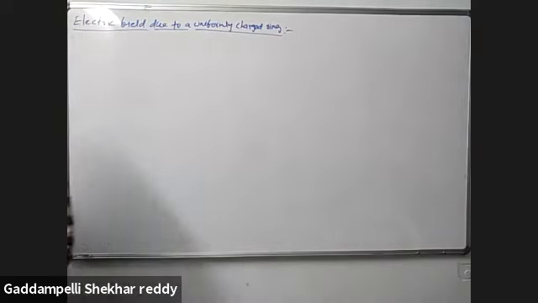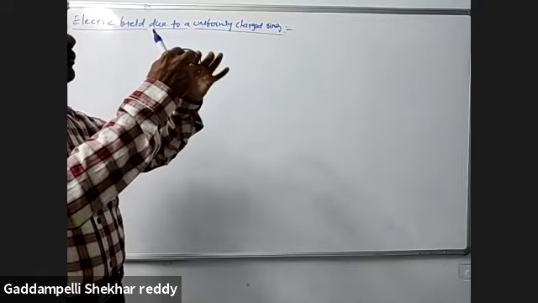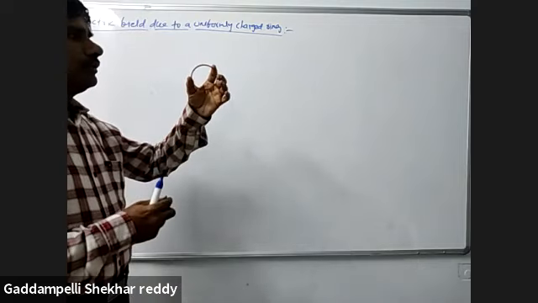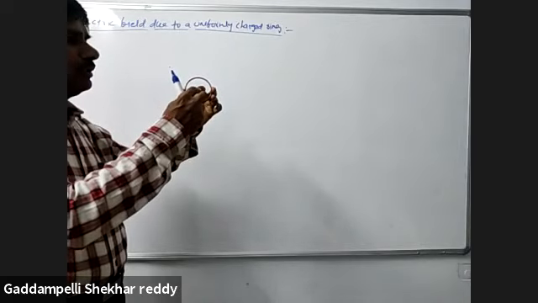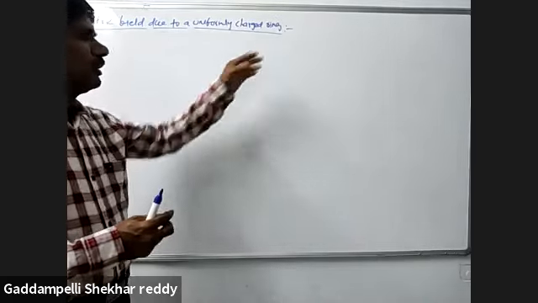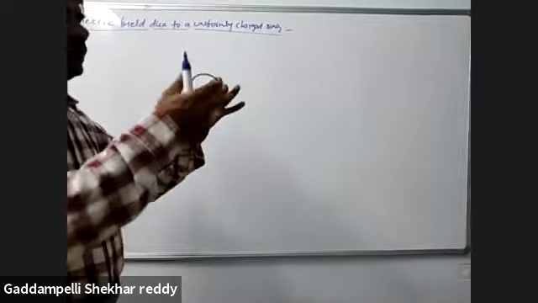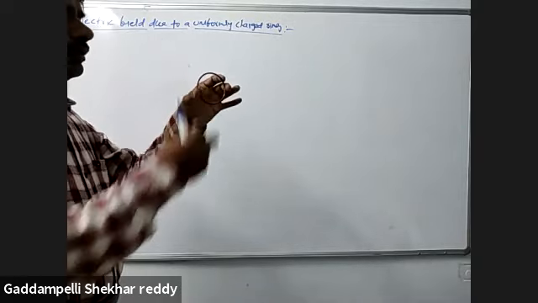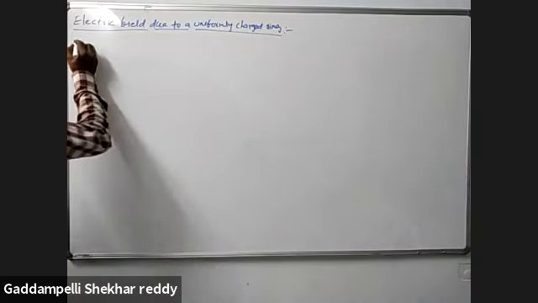So this is a uniformly charged ring. Charge is distributed uniformly throughout the ring. Our aim is to find the intensity of electric field. We know that for a point charge, the intensity of electric field at a particular distance is E is equal to KQ by R square. Here the charge is distributed throughout the circular ring.